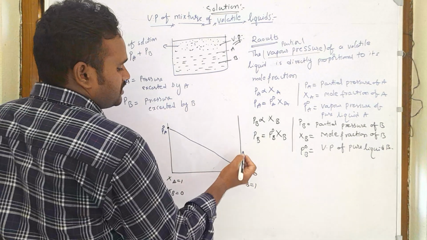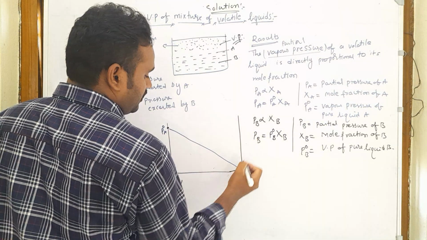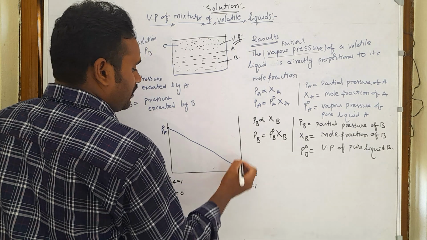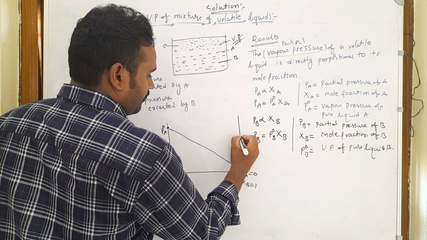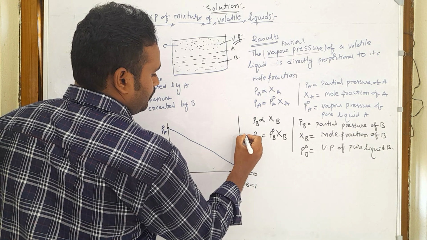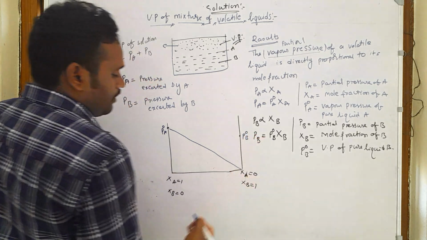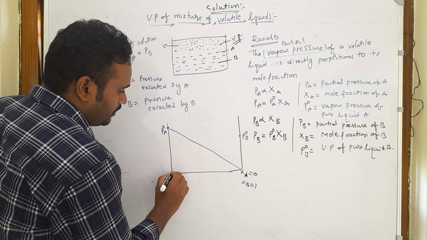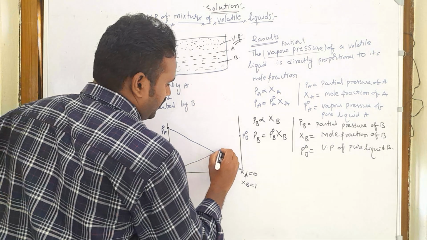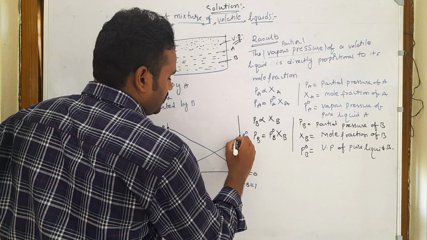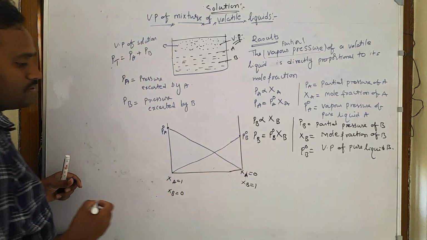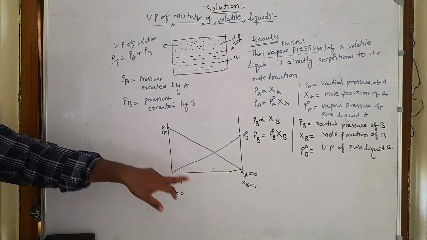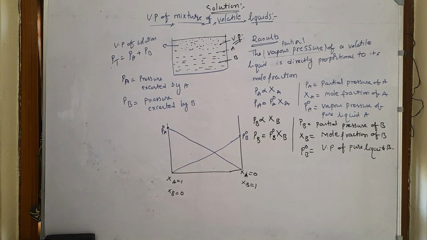So the pressure exerted by the solution is because of only B. It is P naught B, and from here to here the mole fraction of B gradually increases, and we can see the increase in the partial pressure of B is also linear with the mole fraction of B. So we get a graph like this.